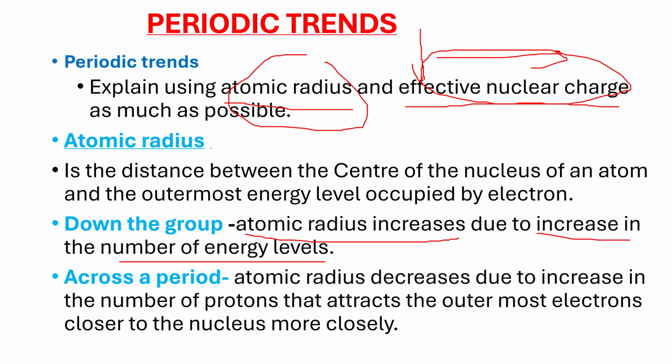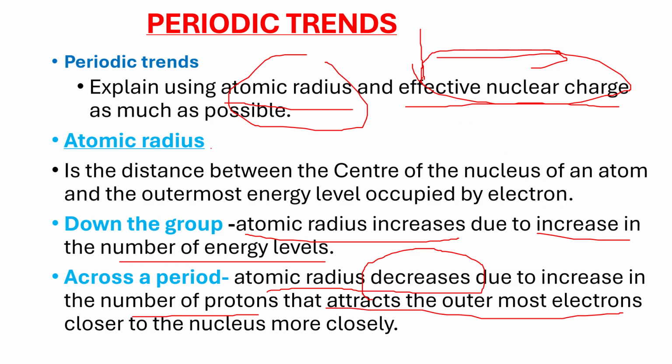Across the period, the atomic radius actually decreases. Very important, it decreases. Why is it decreasing? It is decreasing due to the increase in the number of protons, which of course attracts the outermost electrons closer to the nucleus, making the size of atoms decrease across.